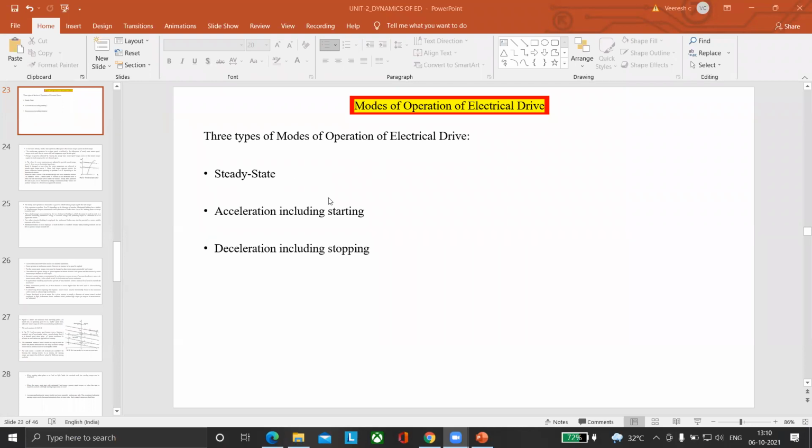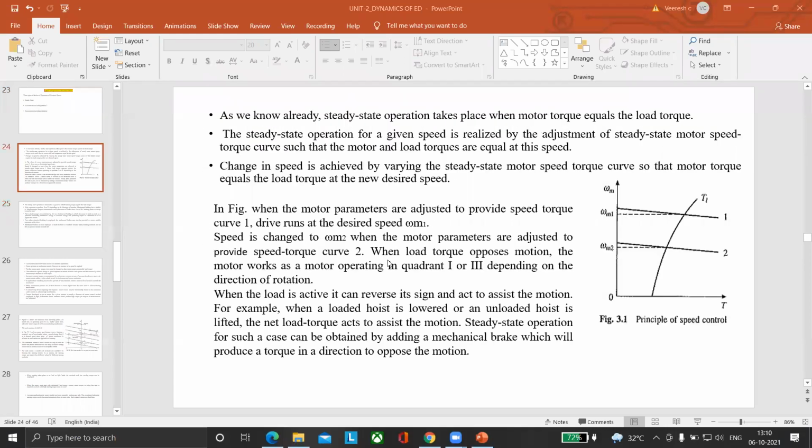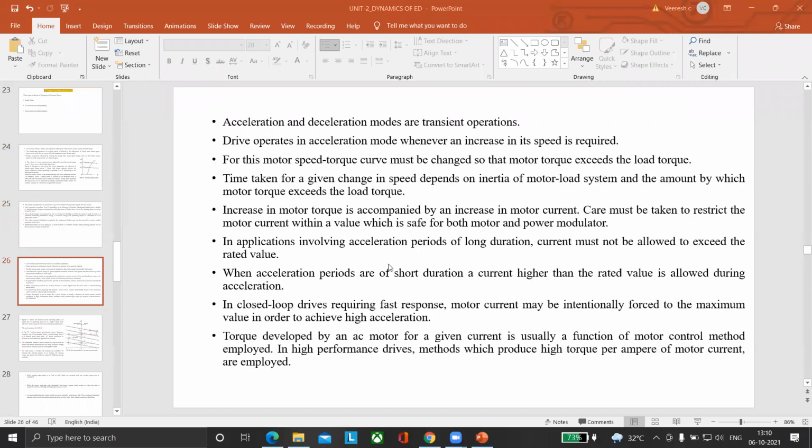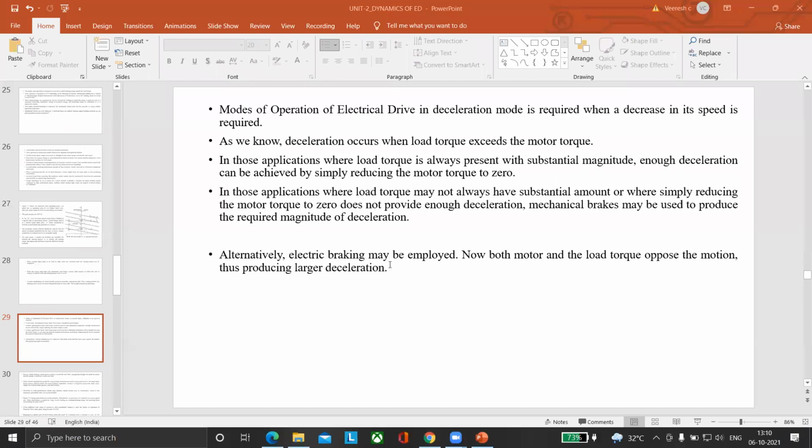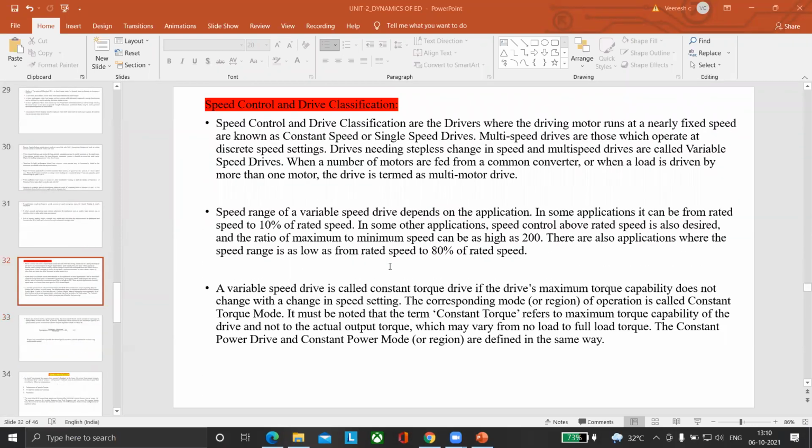What are the modes of operation of electrical drives? Steady state, acceleration including starting, and deceleration including stopping. Okay. Generally, the drive will be operating in three modes: steady state, acceleration, which is starting, and deceleration, which means stopping. Is it right? Because we covered this topic in the previous lectures.